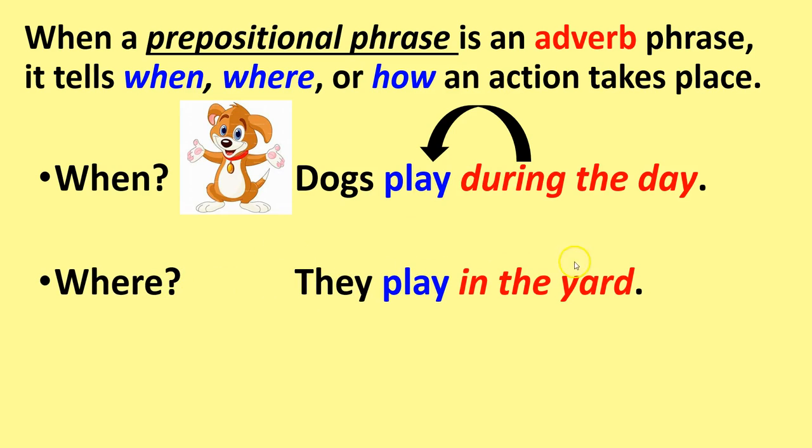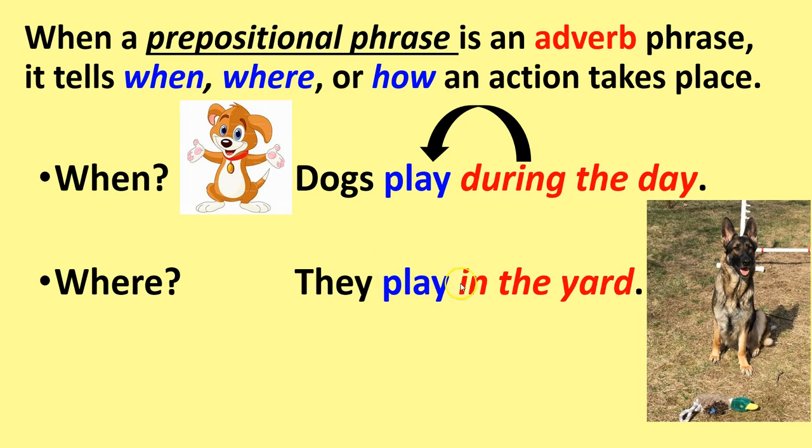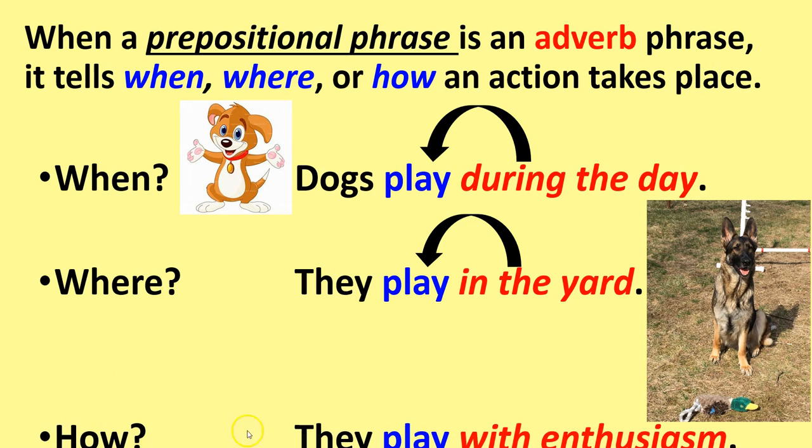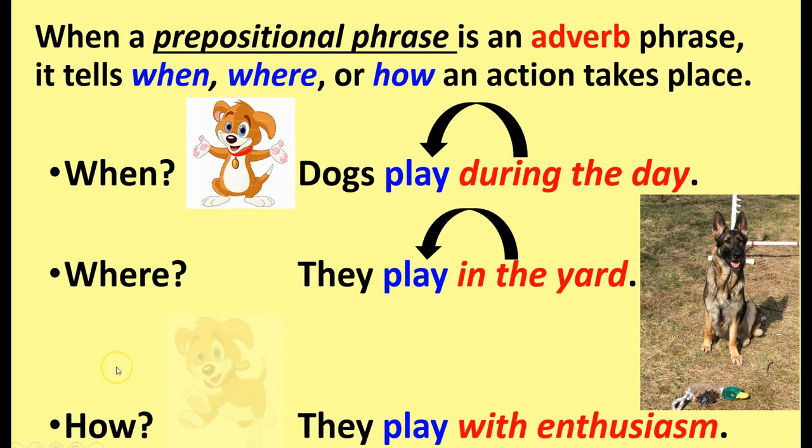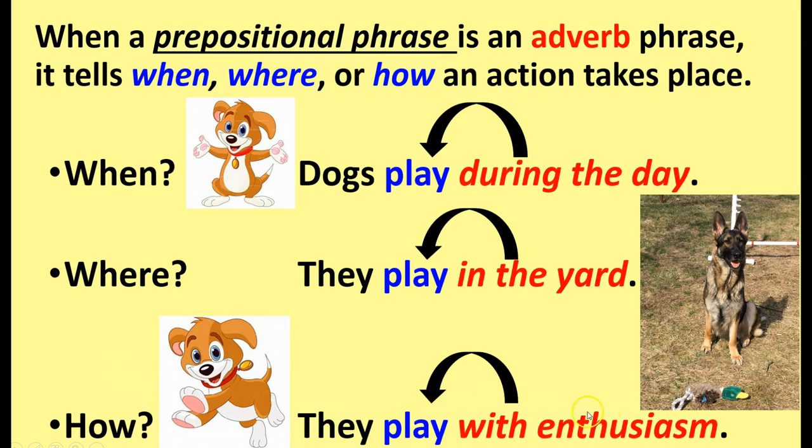Where: they play in the yard. So again, play is the verb. In the yard is our prepositional phrase and is modifying our verb play, telling us where they play. And then how they play: with enthusiasm. With enthusiasm is our prepositional phrase. Play is the verb. With enthusiasm is telling us how, or the manner in which, they play.